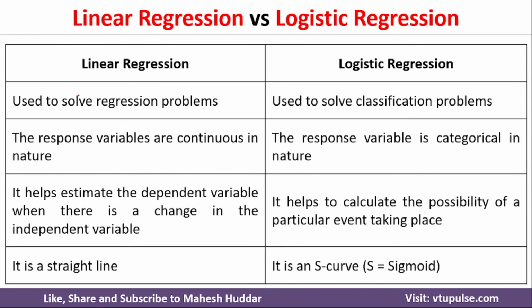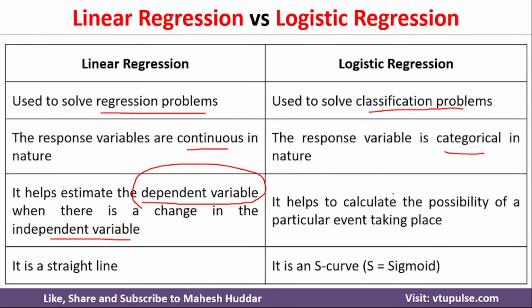As stated earlier, linear regression is suitable for regression kind of problems, that is, whenever we have a numerical or continuous valued attribute as the target. And logistic regression is suitable for solving classification problems. The response variable is continuous in nature in linear regression, and the response variable is categorical in nature in logistic regression, that is, the dependent variable. It helps to estimate the dependent variable when there is a change in the independent variable. Whenever there is a change in the independent variable, we can know the value of the dependent variable.